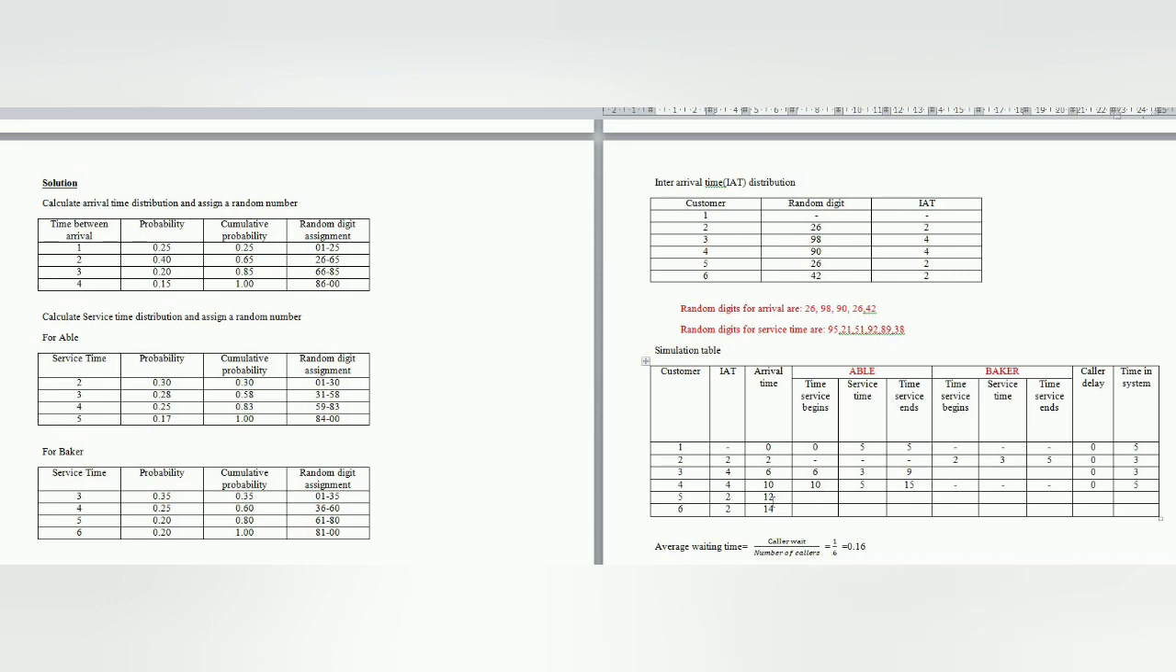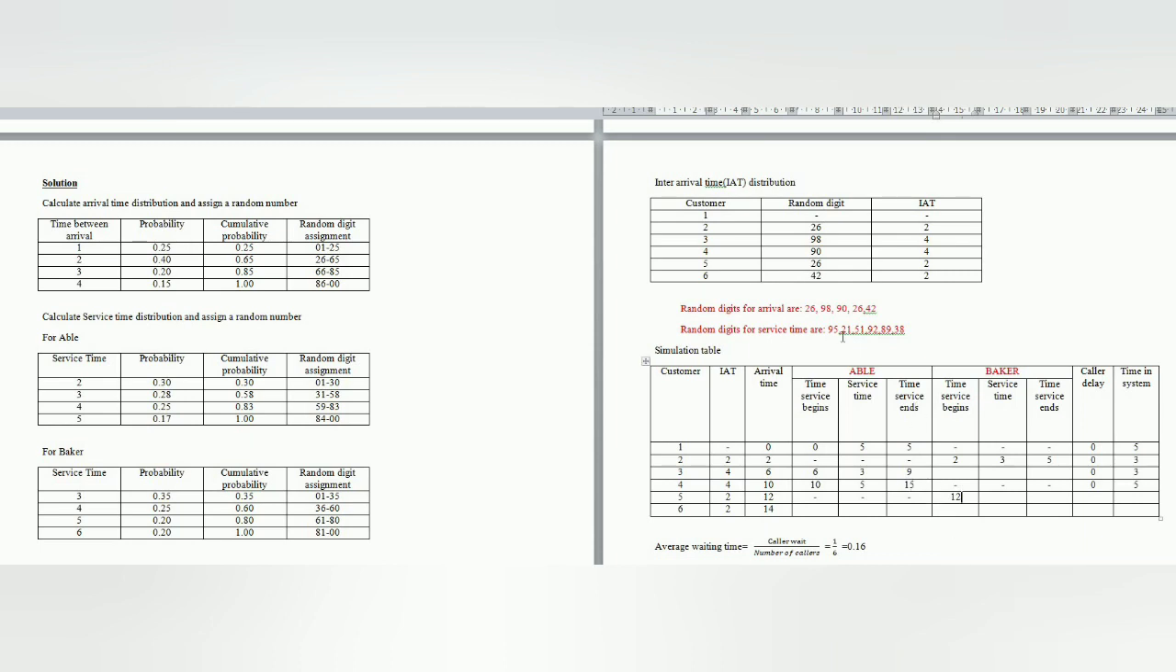The next is the 12th minute. The fifth customer is going to arrive at the 12th minute. At the 12th minute, Able is busy, till the 15th minute Able is busy. So he is going to assign the work to Baker. Time service begins at the 12th minute itself because Baker is free at that particular moment.